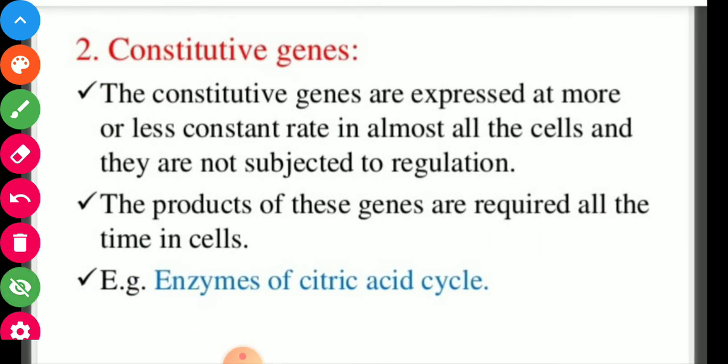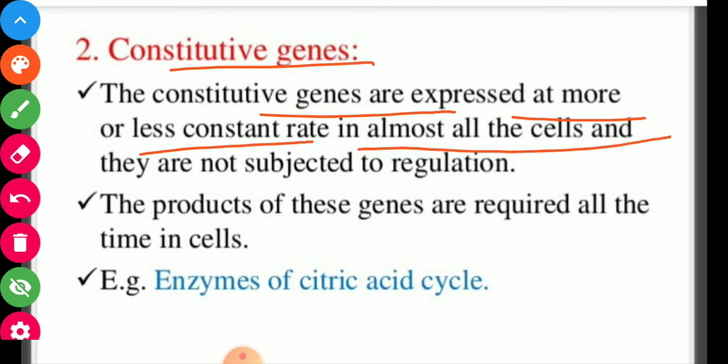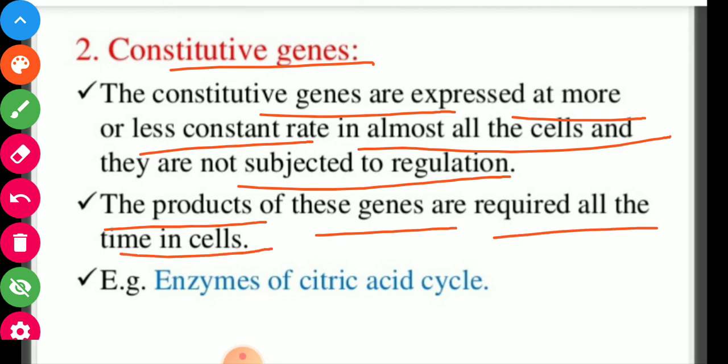Then constitutive genes. The constitutive genes are expressed at a more or less constant rate in almost all cells, and they are not subjected to regulation. The products of these genes are required all the time in a cell, like the enzymes of the citric acid cycle.